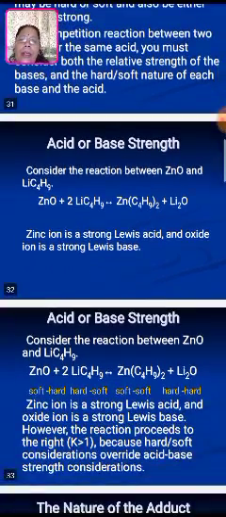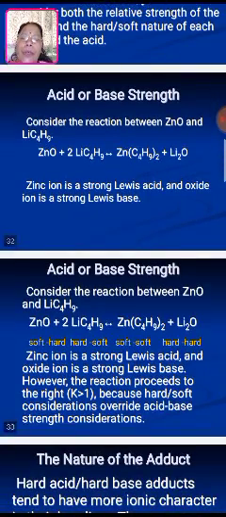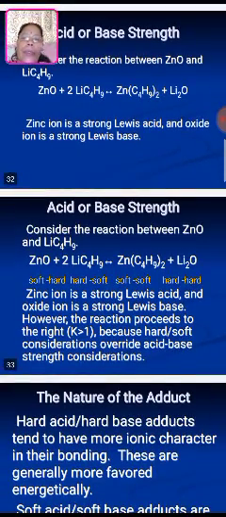Consider the example shown on the screen: zinc oxide and lithium C4H9 forming zinc (C4H9)2 plus Li2O. In this case, zinc ion is a strong Lewis acid and the oxide ion is a strong Lewis base, and therefore there is the formation of a very strong bond. Acid base strength, again another example is explained with zinc oxide.